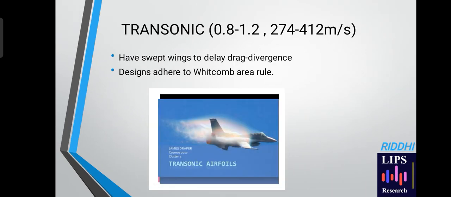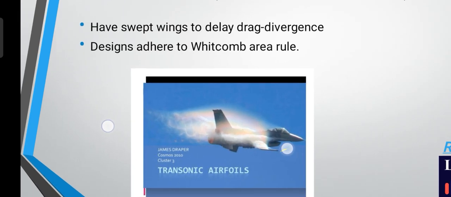Now we talk about transonic Mach flow. It ranges from 0.8 to 1.2 Mach number, with a speed of 274 meters per second to 412 meters per second. These have swept wings in order to delay drag divergence. They are made in adherence to the Whitcomb rule to delay drag divergence. This is a typical transonic airfoil.